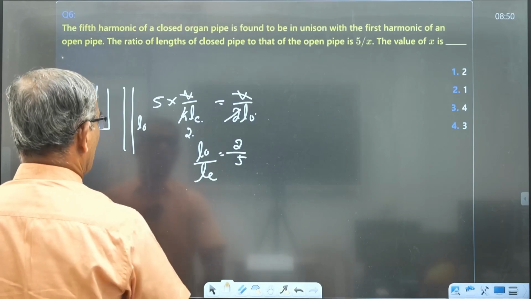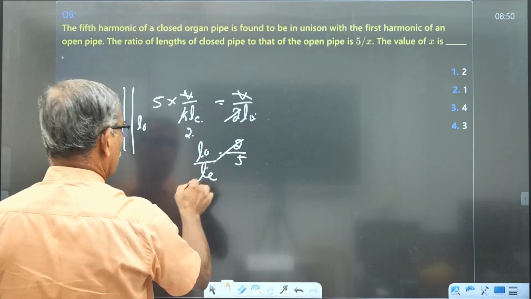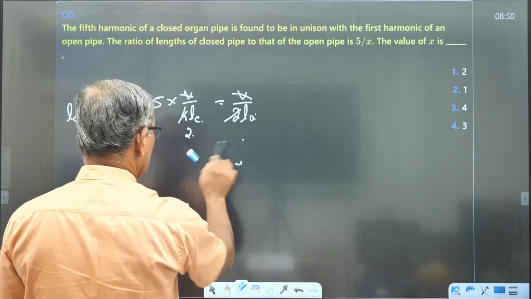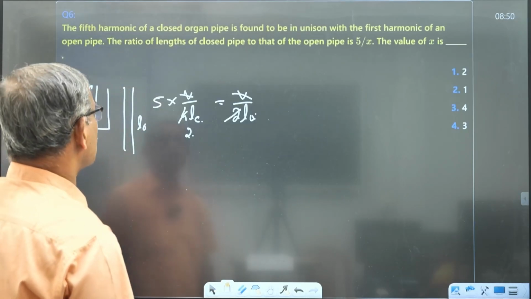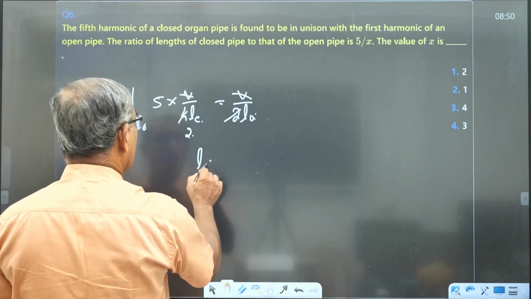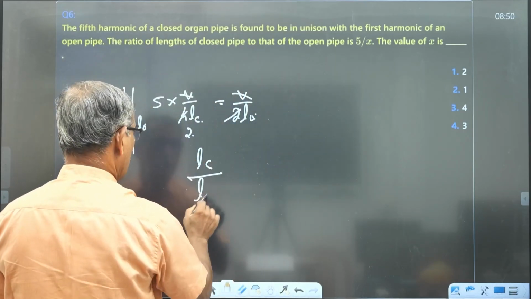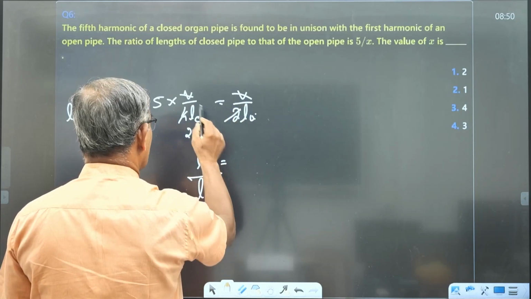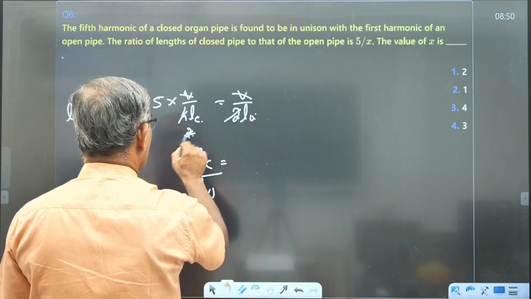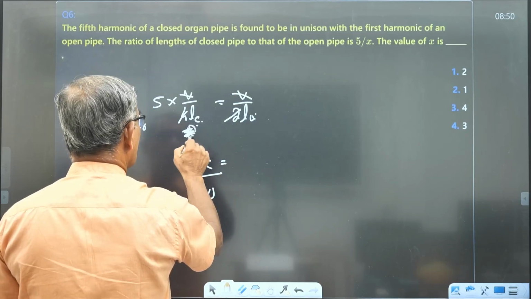If you calculate LO by LC, it is equal to 2 by 5. Sorry. Oh, sorry. Wrong. I am wrong. This calculation is wrong. The ratio is the length of the closed pipe LC to that of the open pipe LO. LC by LO is equal to, we'll cancel out, this will be 2.